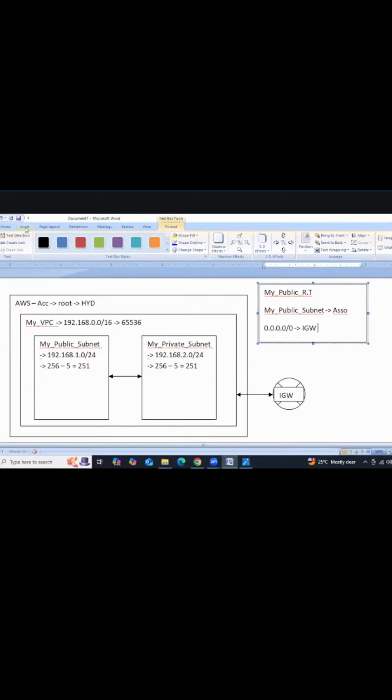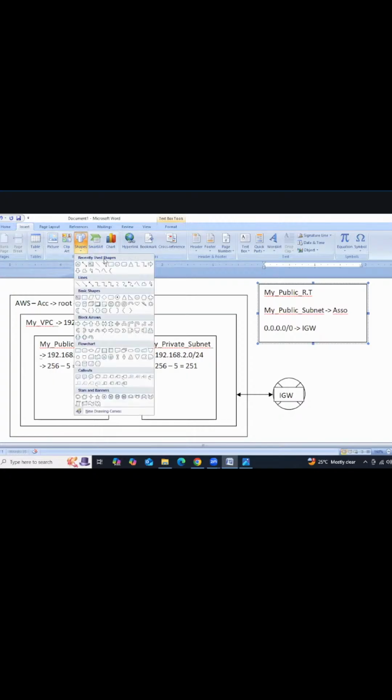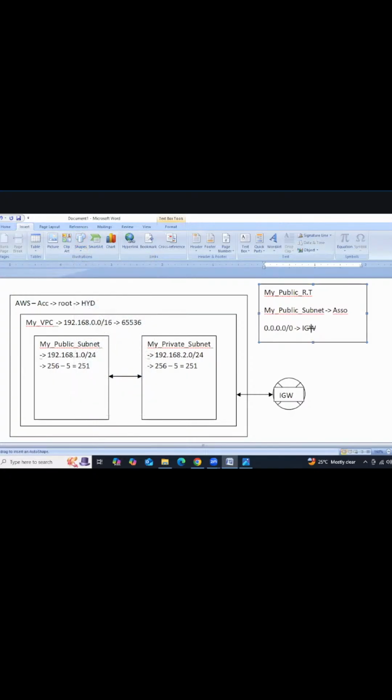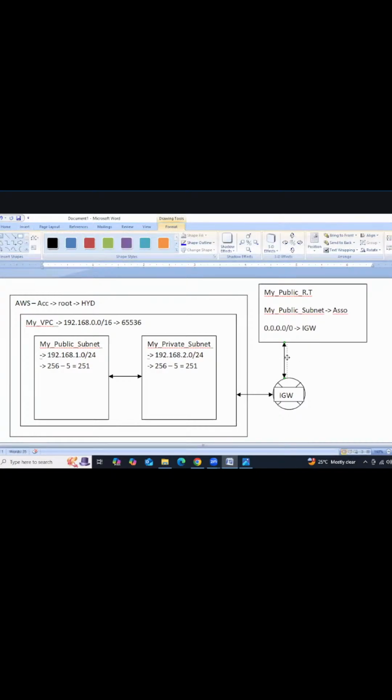So now it has the communication. This IGW is going to communicate with this route table, and then this subnet also is going to communicate with the route table.